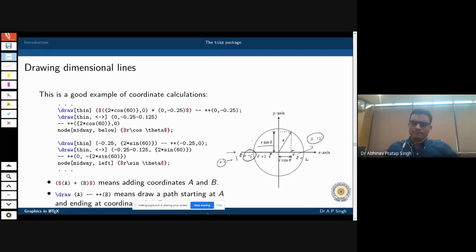Okay. Now this is a good example for coordinate calculation, because now you have to calculate these coordinates. Okay, so let us do that.